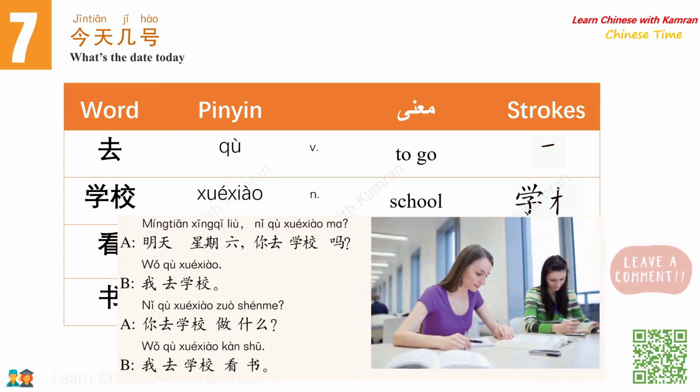Alright, let's revise this. 明天星期六你去学校吗? Tomorrow is Saturday. Will you go to the school? 我去学校. I will go to school. 你去学校做什么? What will you do there? 我去学校看书. I will go there to do some reading, or I will go to the library there.